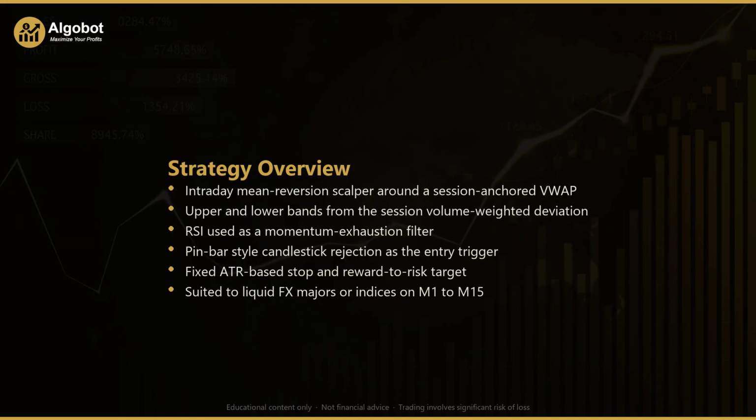In terms of market, the natural home for this approach is a liquid instrument such as a major foreign exchange pair like EURUSD, or a stock index such as US 500 or US 100, on lower time frames from 1 minute up to 15 minutes. That is where anchored VWAP reversion behavior tends to show up most clearly. Who is this style suited for, educationally speaking? It is built for the trader who is curious about systematic, rules-based mean reversion and wants to study how a value anchor, momentum, and price action can be combined into one method. As always, trading involves risk, and losses are a normal part of any strategy.